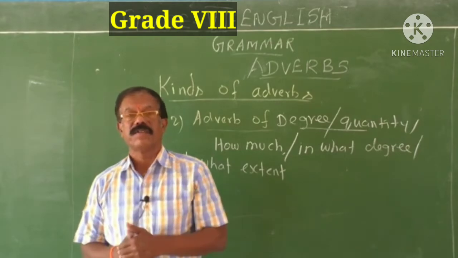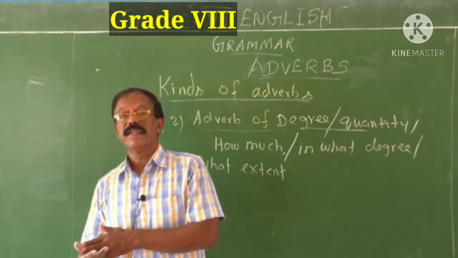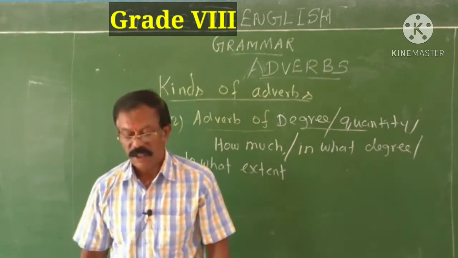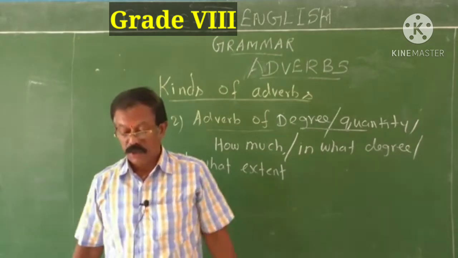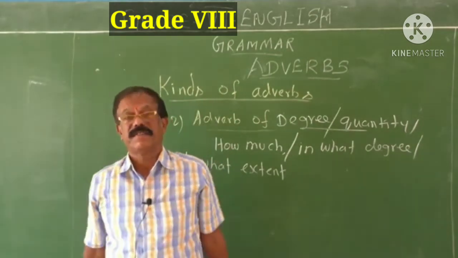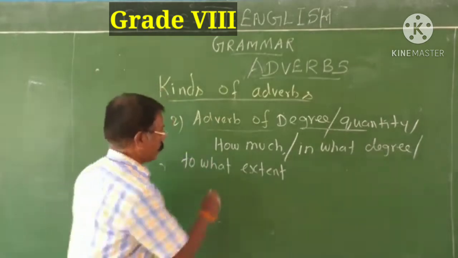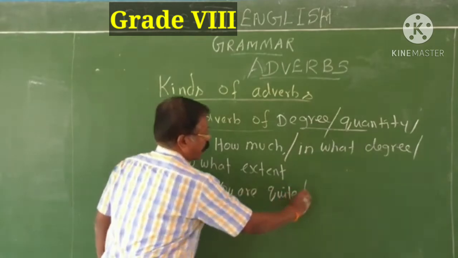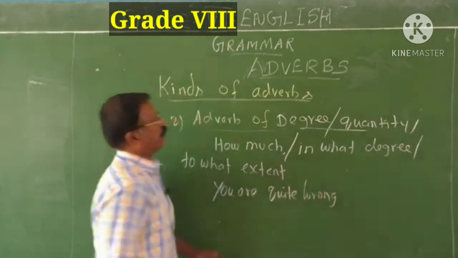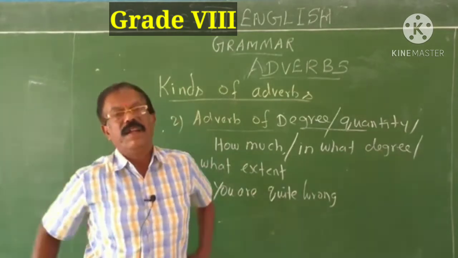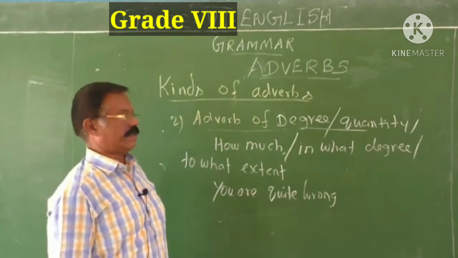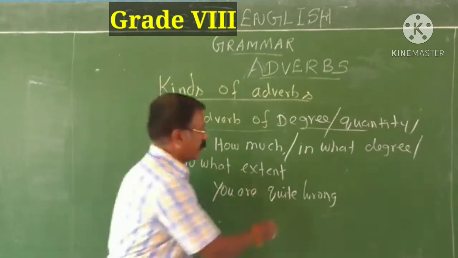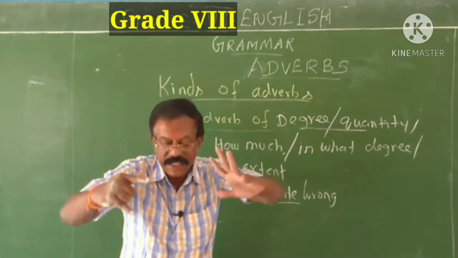You are quite wrong. Wrong is actually an adjective. It is qualified, described by quite, fully wrong. So adverb of degree. How much? To what extent are you wrong? Fully wrong. That is the thing. You are quite wrong. When you give examples for these adverbs of degree, you should be a little bit careful. Carefully you have to give examples, without any confusion in your mind. See, this quite is an adverb of degree. To what extent are you wrong?